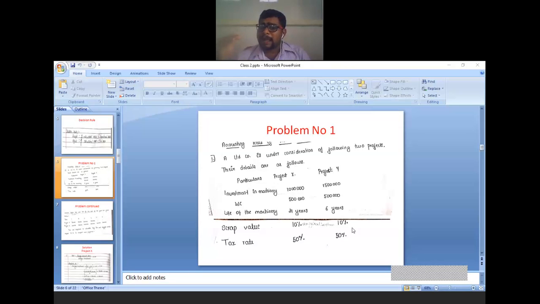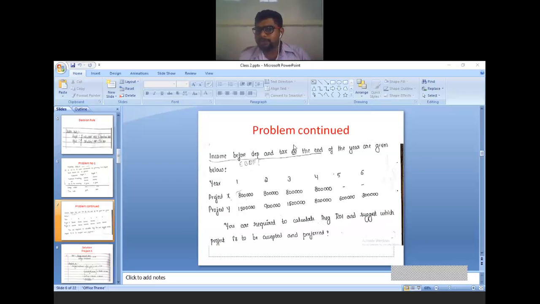Now, scrap value amount is not given, it is given in terms of percentage. So 10% is given, which means you have to calculate 10% scrap value on original investment. So 10 lakh is the original investment, 10% means 1 lakh is the scrap value. In the case of project Y, 15 lakh is the original investment, 10% means 1,50,000 is the scrap value. Tax rate in both the cases is 50%.